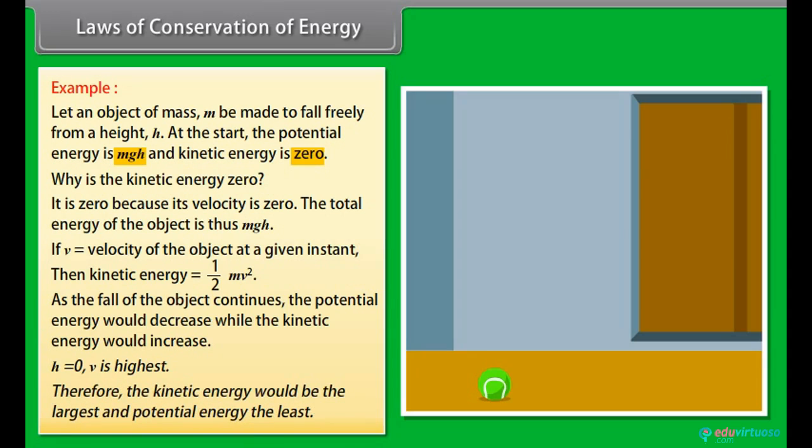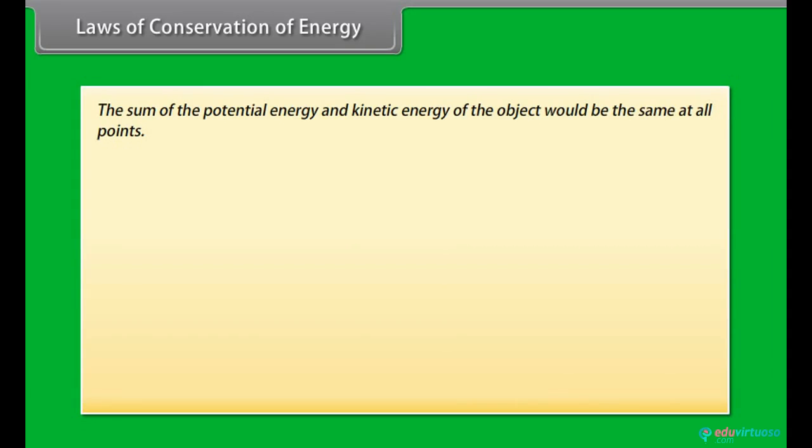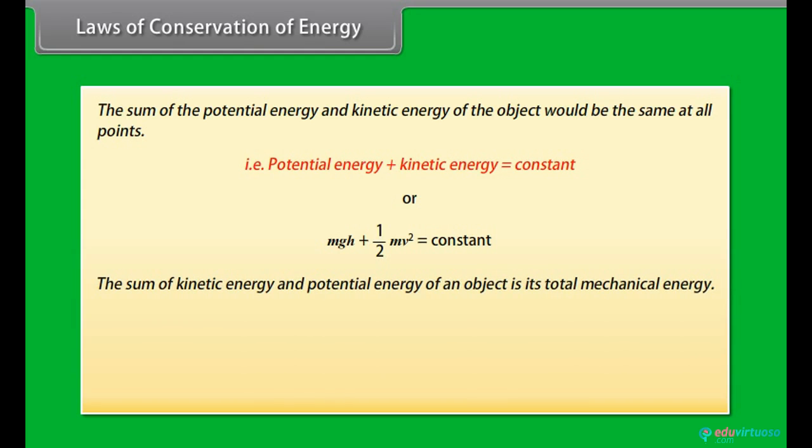However, the sum of the potential energy and kinetic energy of the object would be the same at all points. That is, potential energy plus kinetic energy is equal to constant, or mgh plus 1/2 mv squared is equal to constant. The sum of kinetic energy and potential energy of an object is its total mechanical energy.